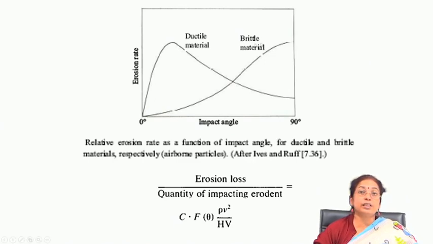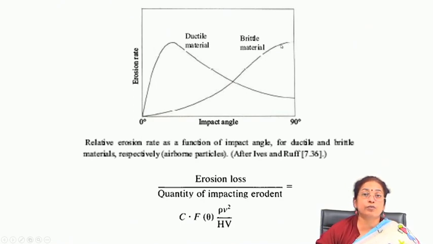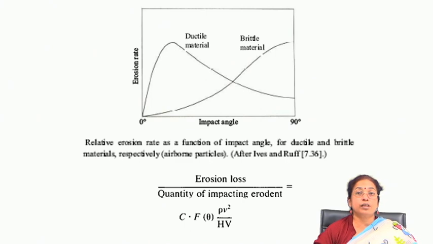Here, another mechanism which also plays a very important role is the cutting mechanism. Because of the cutting mechanism, the 30 degree angle plays quite a big role. On the other hand, in brittle material only the amount of load applied on the surface, or the amount of energy associated with the particular impingement, plays a very important role and causes the damage of the material.